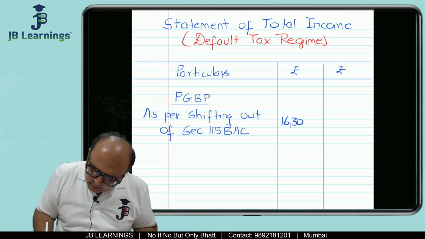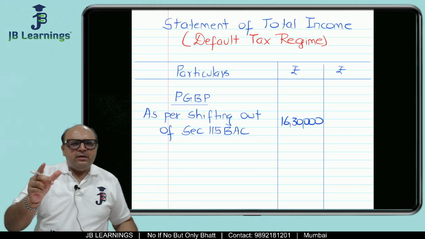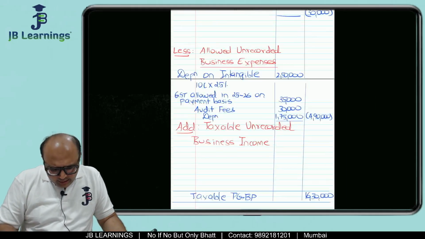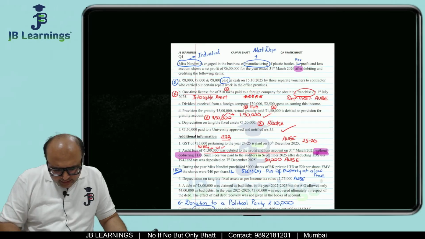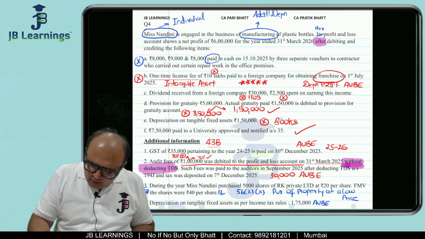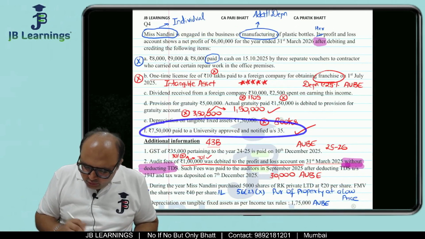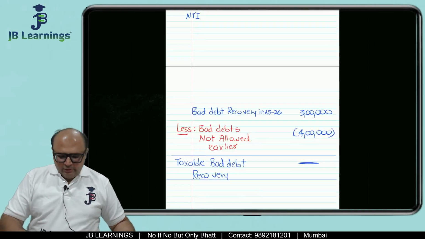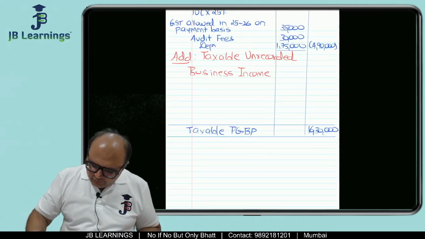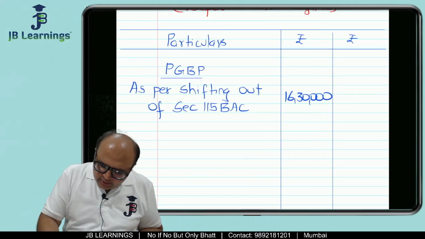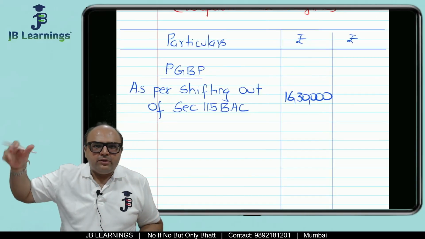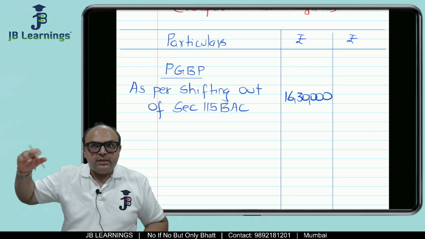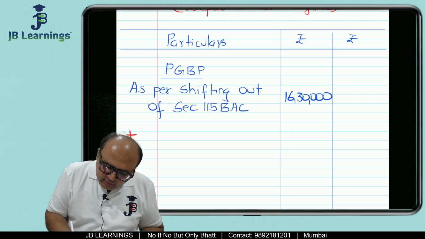Now, if you remember, there is only one adjustment which was not allowed in 115 BAC, that adjustment related to this donation to approved university, which was 7,50,000. So this donation for scientific research is an expense which is not allowed in 115 BAC. So expense not allowed means it would be added.